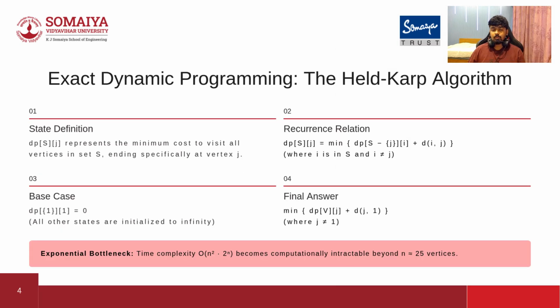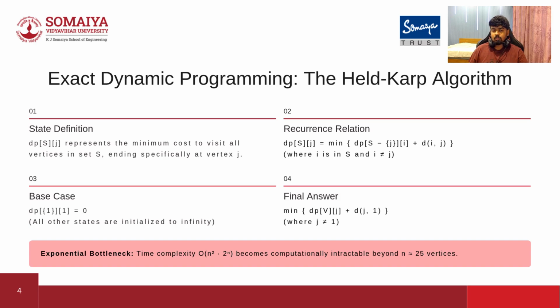So if a standard approach fails, how do we get a guaranteed correct answer? We turn to an exact dynamic programming solution, specifically the Held-Karp algorithm. The Held-Karp algorithm defines a state that calculates the minimum cost to visit a set of vertices. It uses recursion to break a massive routing problem down into smaller overlapping subproblems, building up from the base case to a final optimal answer. It's mathematically perfect and it is flawless.